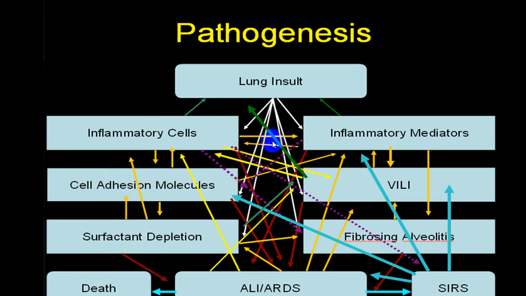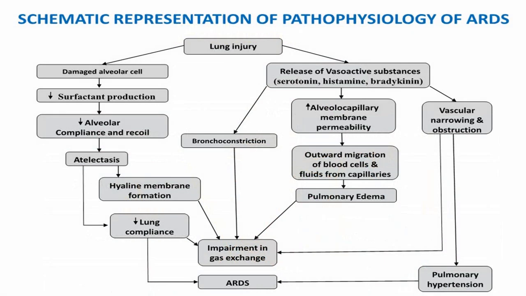And all this has multiple correlations. You can see the arrows going from one side to another. Inflammatory mediators will give rise to lung injury, fibrosing alveolitis, that will give rise to SIRS, that will give rise to ALI and ARDS, and the end result is death. So there are multiple different mechanisms which are being explained.